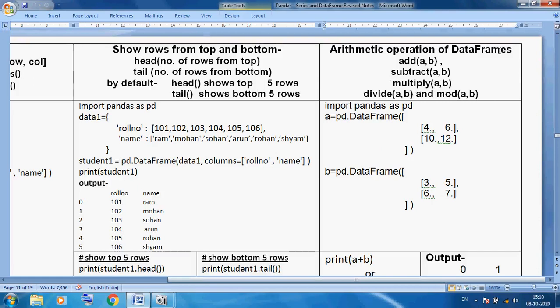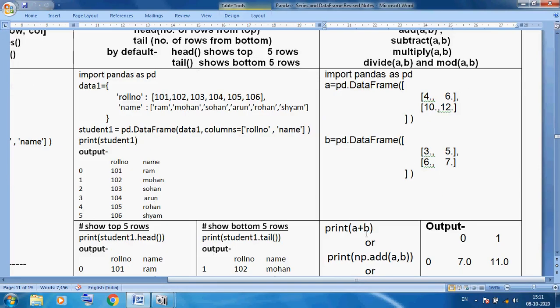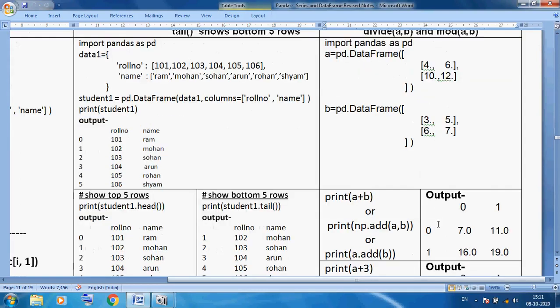Okay friends, now we can also perform arithmetic operations on data frames. This is a simple thing. Basic arithmetic means addition, subtraction, multiplication, division and modulus. We must have 2 data frames for these operations, so we require numeric data frames. You can see data frame a with 4, 6, 10, 12 and data frame b with 3, 5, 6, 5. Simple, we can write a plus b directly. It will display 4 plus 3, 7, 6 plus 5, 11, 10 plus 6, 16, and 12 plus 7.